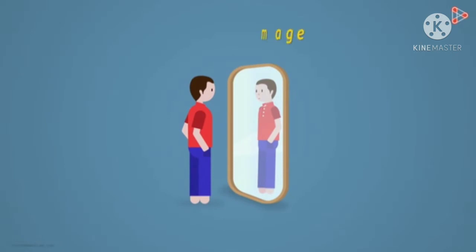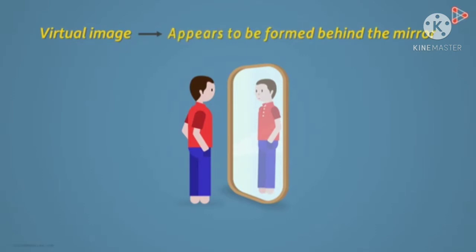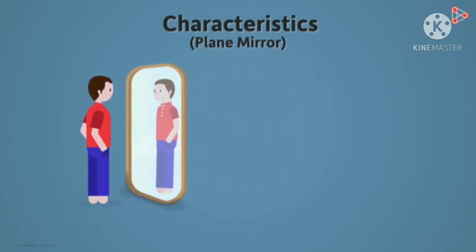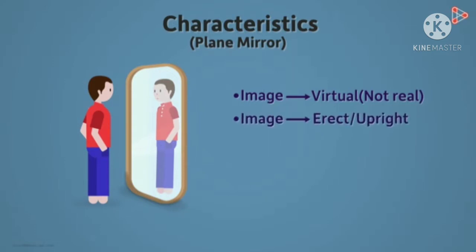Today we discuss the plane mirror. What are the different characteristics of the nature of the image formed by a plane mirror? In the last class, we studied that due to the reflection of light, an image is formed. When we look at a mirror, you will see your image behind the mirror. In today's class we are discussing the different characteristics of the image formed in a plane mirror: how it looks, what the size of the image will be, and what the nature of the image formed in a plane mirror is.